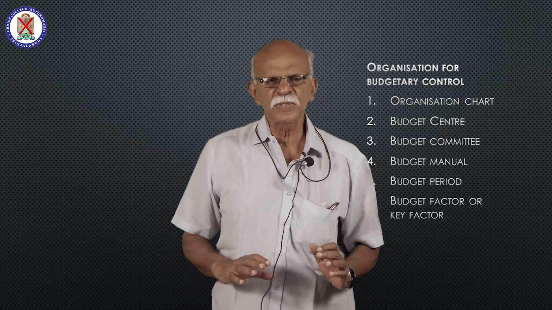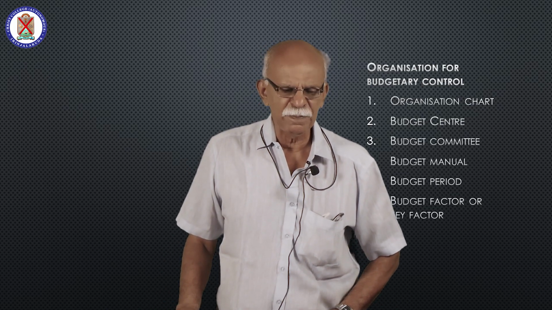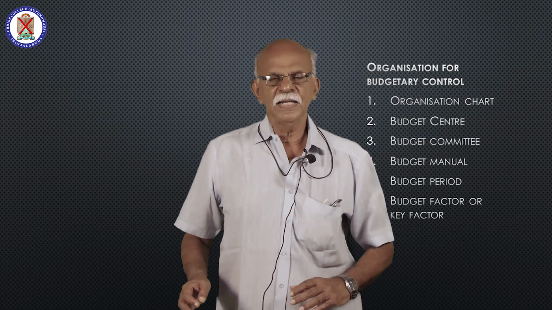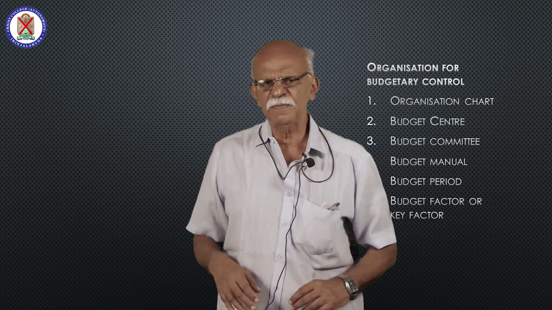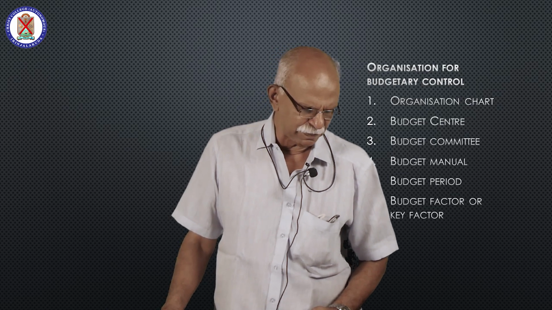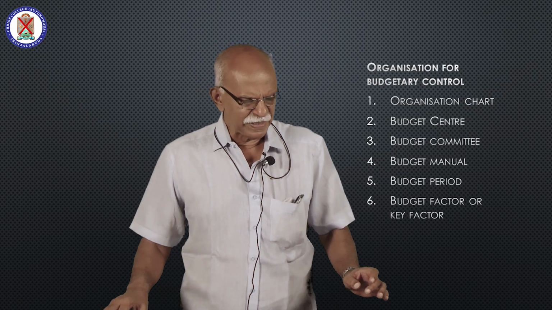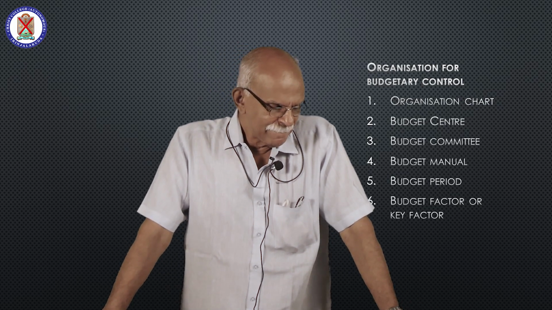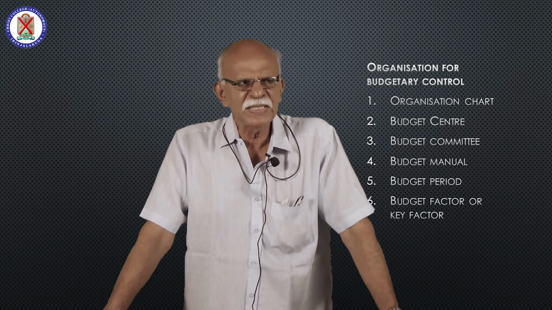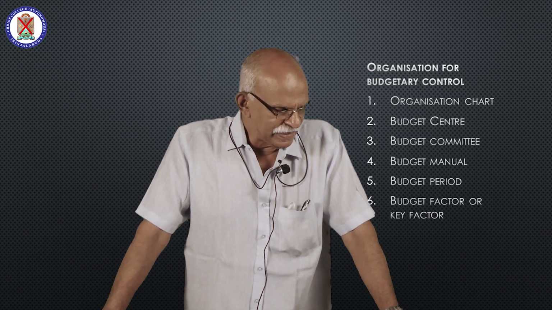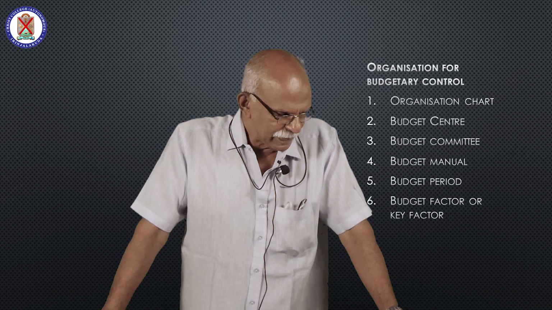This cash budget shows the opening balance and closing balance of cash. It also discloses the shortage or deficit of cash during the budget period. What are the advantages of preparing this cash budget? It ensures that sufficient cash is available to meet the various expenses.